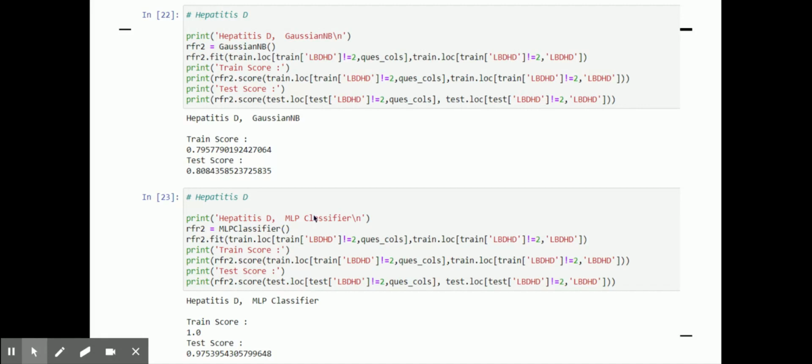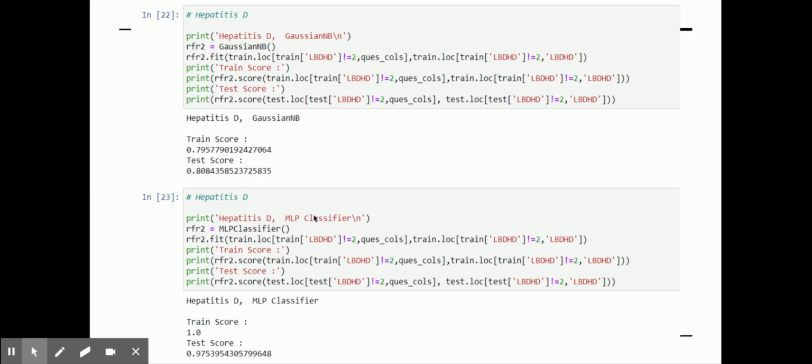We don't know. The last two models are for hepatitis D. One is a Gaussian NB and the other is an MLP classifier. The Gaussian NB did not perform so well for hepatitis D. It had pretty low training and test scores, but on the plus side, it wasn't overfit. The MLP classifier was overfit, I think, because it gave us a training score of 1, which is kind of unbelievable. The test score was 0.97, which is pretty good, but given the segregation of classes and how the data is distributed among the classes, I think it's not that big a deal.